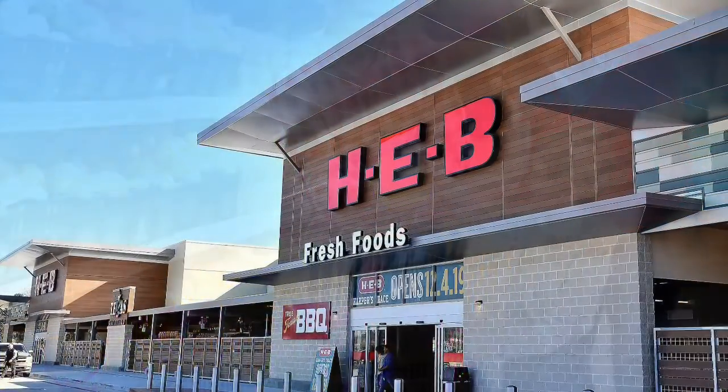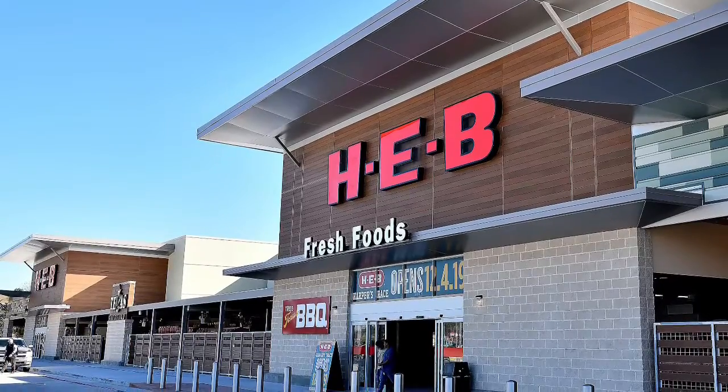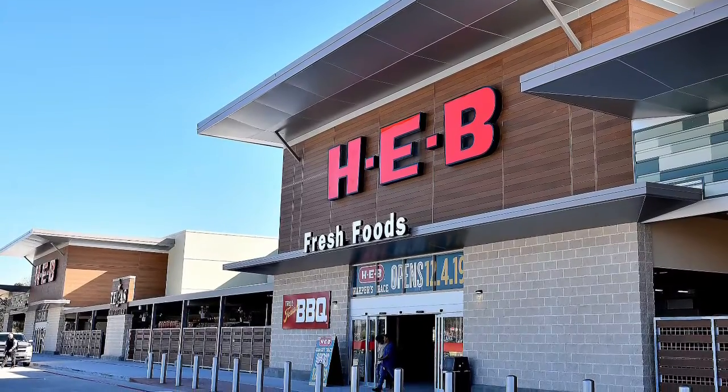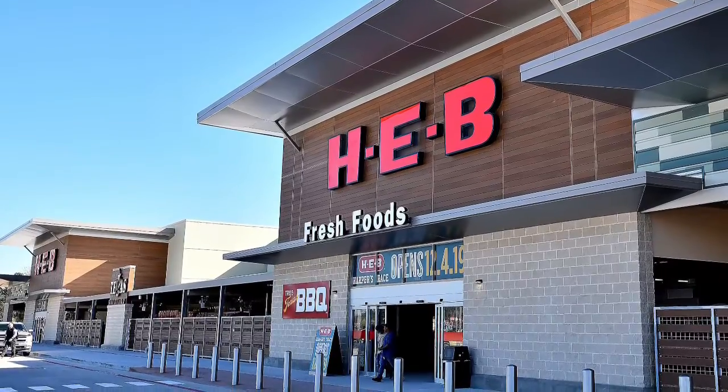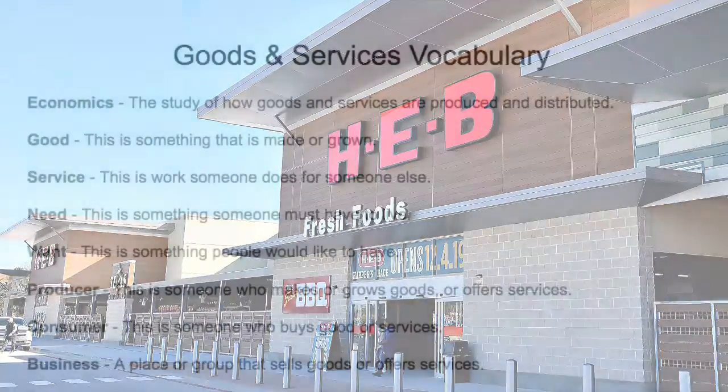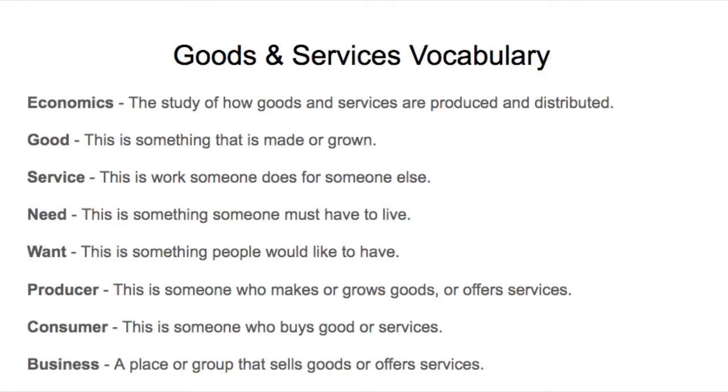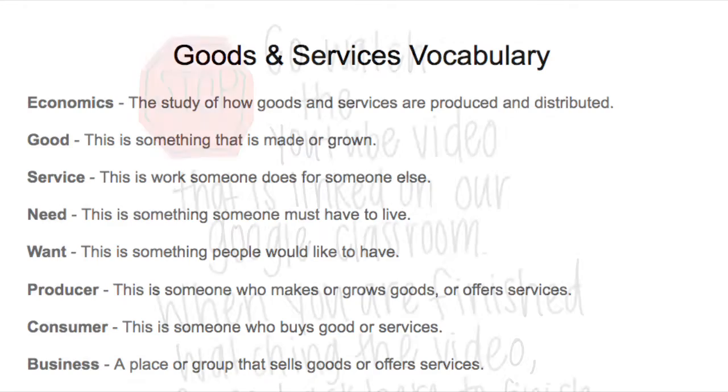And lastly, a business is a place or group that sells goods or offers services, like H-E-B. They are a company that sells groceries. Something I really like about this lesson is that it's cross-curricular, and that pretty much means that we can learn about it in different subjects. And if you remember, we've already learned about producer and consumer in science. And now we get to learn about it in social studies.